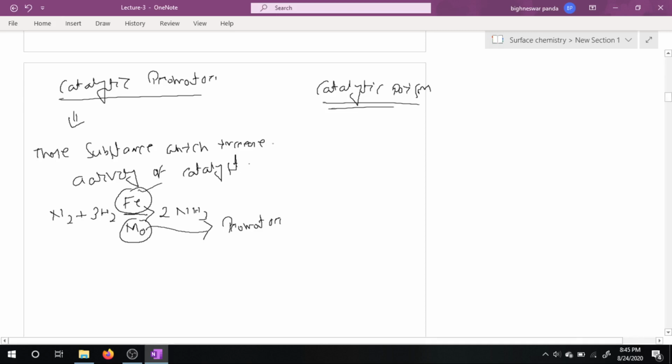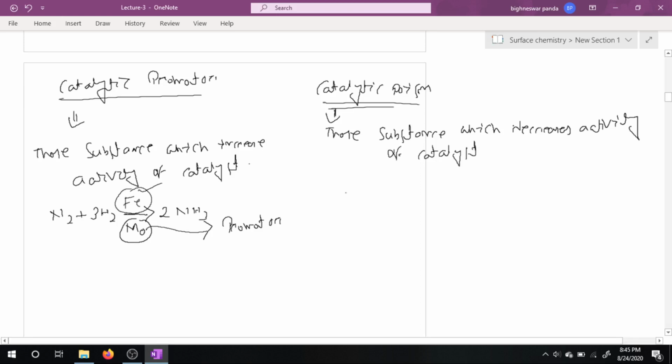Similarly, what are catalytic poisons? Those substances which decrease the activity of a catalyst.